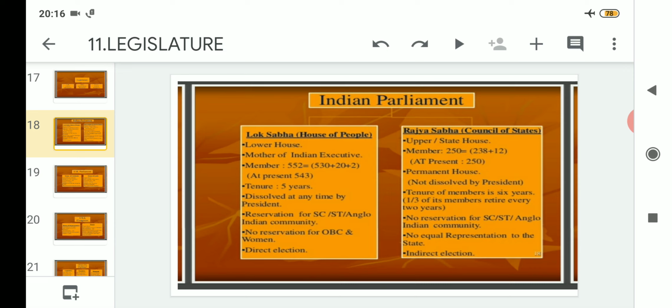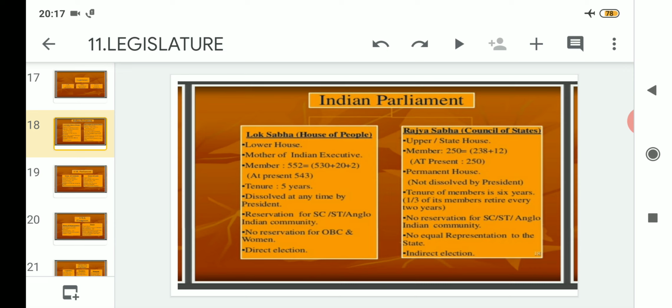As in Lok Sabha, all the members are elected through elections at the same time, but in Rajya Sabha that is not the case. These members are elected at different time intervals. So that's why every one-third of the members retire after every 2 years. That means if 10 seats are vacant, those 10 seats will be filled again through indirect elections, and they will be elected through the members.